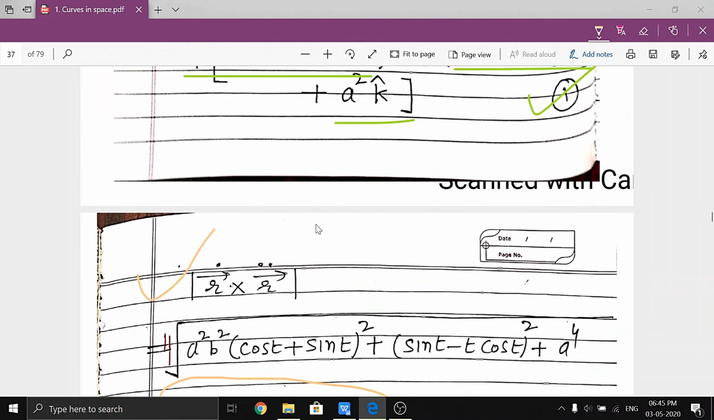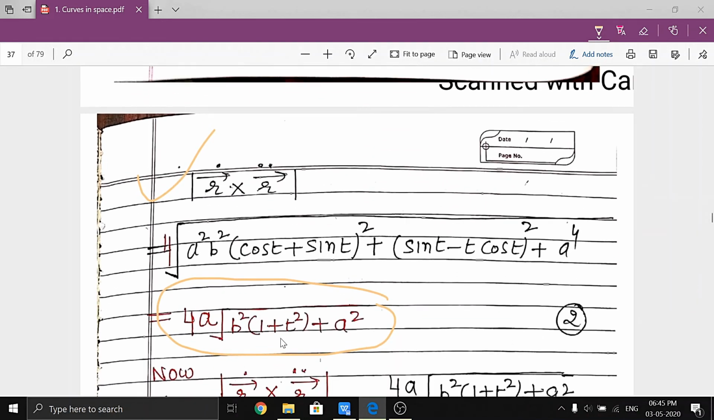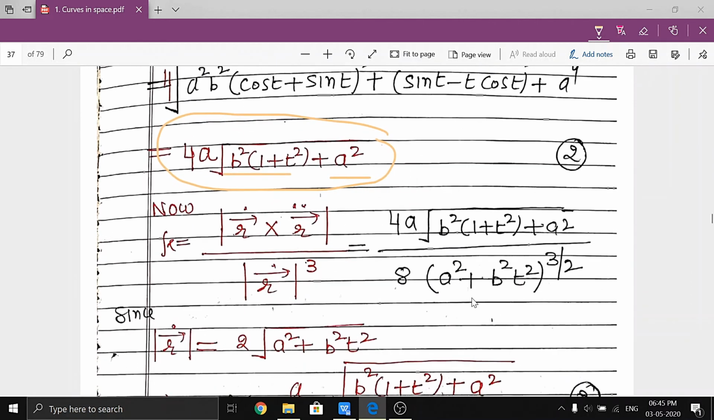Clear? So we can find the magnitude: coefficient of i square plus coefficient of j square plus coefficient of k square, then square root. So this value is 4a square root of b square into 1 plus t square plus a square, right? That is equation number 2. So that is its magnitude. Now what is the value of kappa? The value of kappa is this. Then substitute these values. What do we get? We get this. So this is the curvature of the given equation, right?